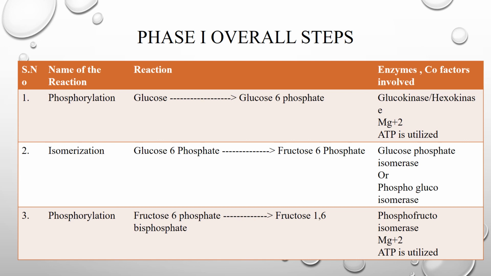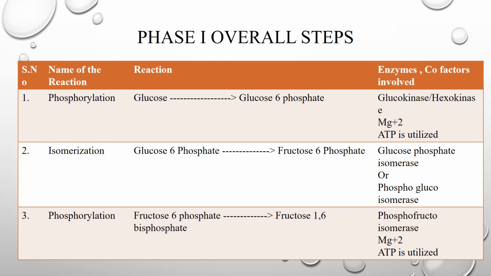And phase 1 overall steps. If we take phase 1 overall steps, the first reaction is phosphorylation, where glucose gets converted into glucose 6-phosphate in the presence of glucokinase or hexokinase. Then isomerization, where glucose 6-phosphate gets converted into fructose 6-phosphate in the presence of glucose phosphate isomerase.